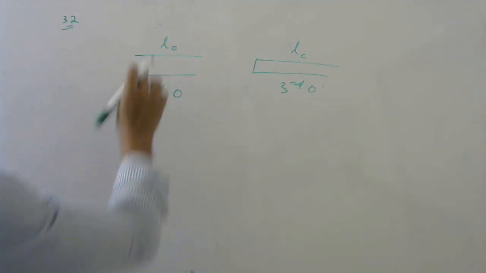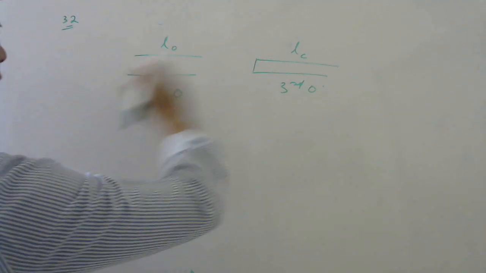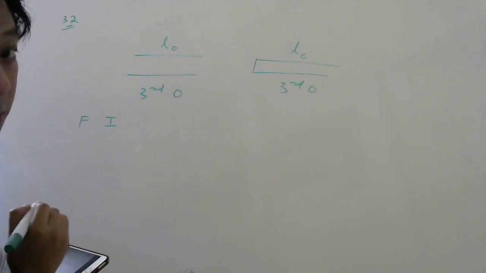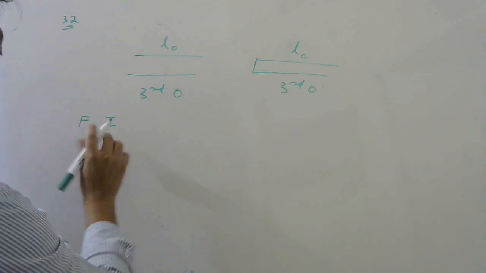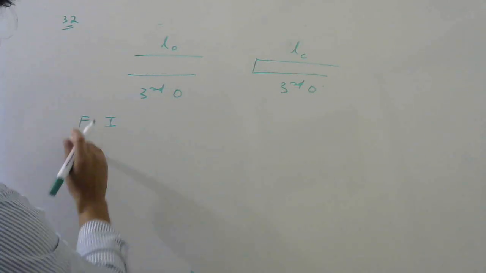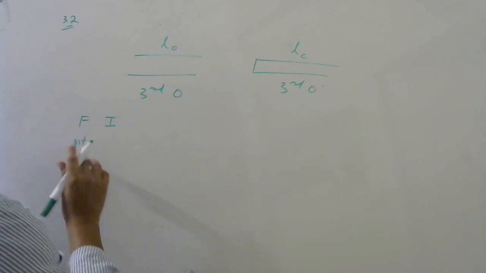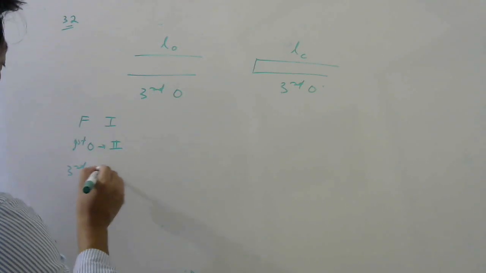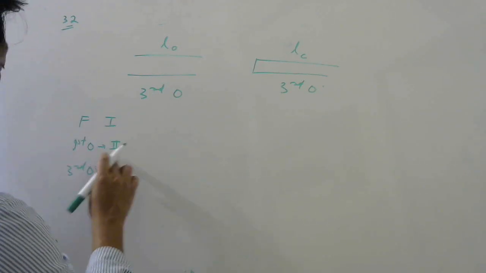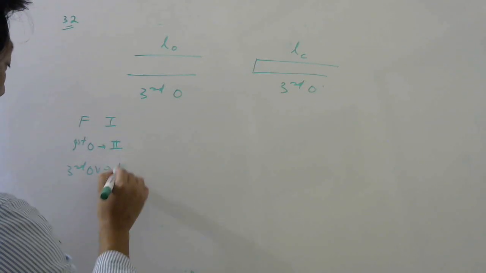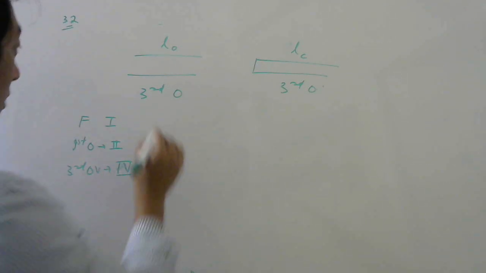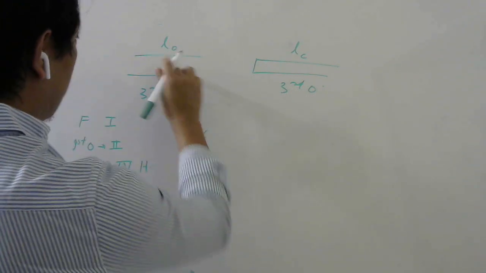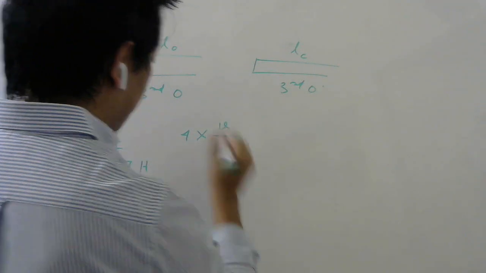Now for open pipe, it is open, so all harmonics are possible. Fundamental is called first harmonic. After fundamental the frequencies are called overtones. So first overtone is second harmonic, second overtone is third, and third overtone will be your fourth harmonic. What will be the frequency of this? Fourth harmonic means 4 times fundamental. Fundamental of open pipe is V by 2L. Clear, right?